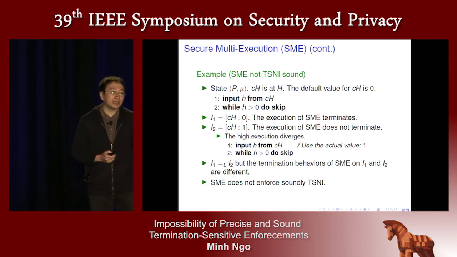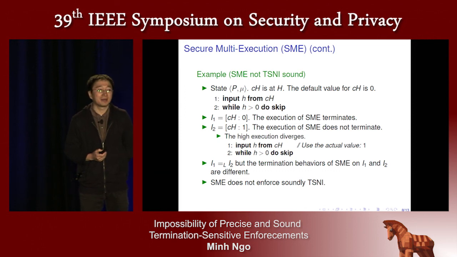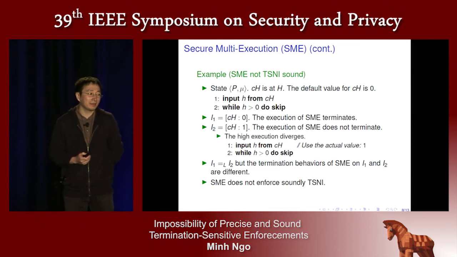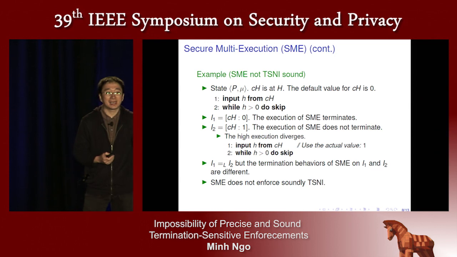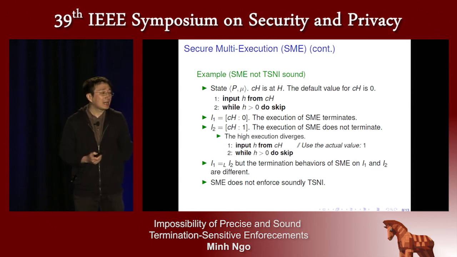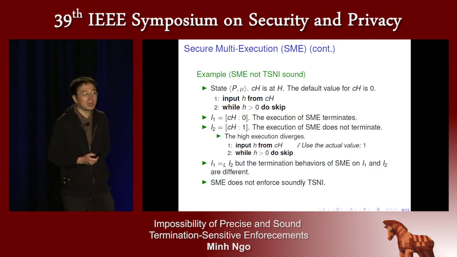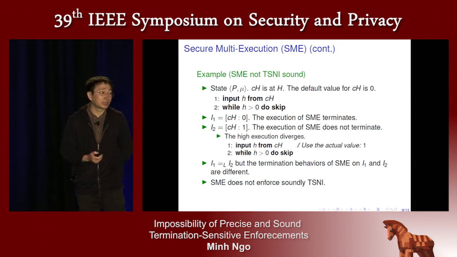At this point, there are two research questions naturally arising. The first question is: is there any sound and precise enforcement mechanism for TSNI? Notice that if we do not care about the precision of an enforcement mechanism, then we do have an enforcement mechanism for TSNI. The problem is that such an enforcement mechanism may not be so useful, or may be conservative.